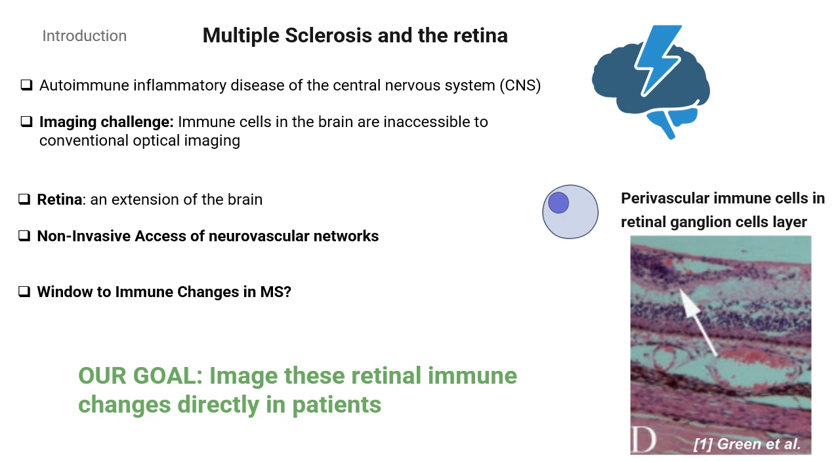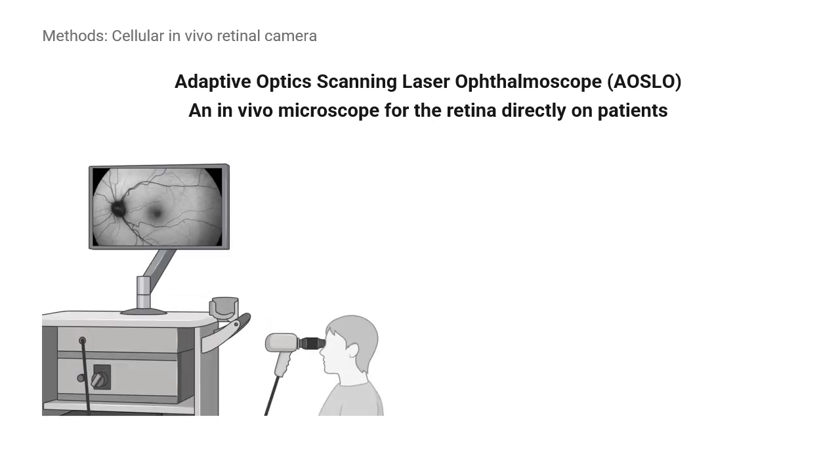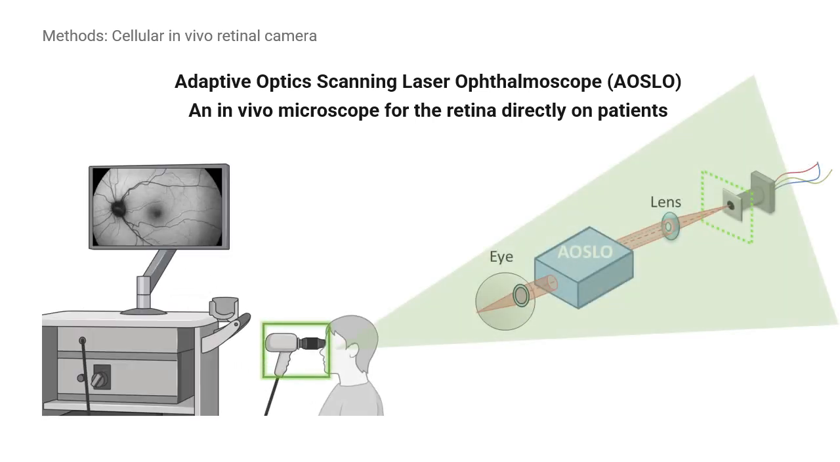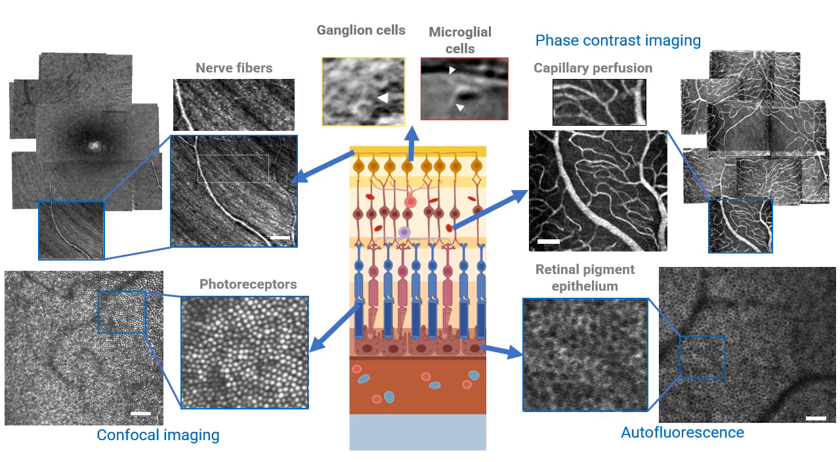in patients. To do so, we use a camera called Adaptive Optics Scanning Laser Ophthalmoscope, or AOSLO. This camera is an in vivo microscope for the retina that can be used directly on patients and offers, with cellular resolution, images of the different layers of the retina, different types of cells. In this study, we are particularly interested in the ganglion cell layer, where ganglion cells are revealed, but also other types of cells such as microglial cells using this camera.